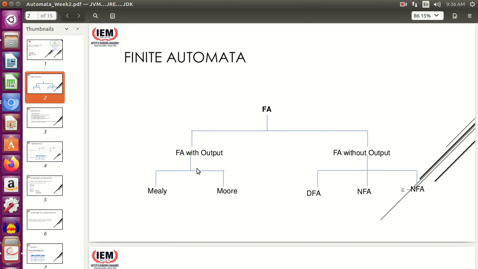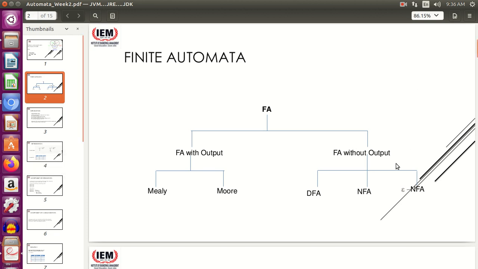Okay. So before going into the formal definition of deterministic finite automata, which is a classification of finite automata, we will see what a finite automata is and what the different types of finite automata are. Finite automata is basically a machine, as the name suggests. It can accept languages which are finite in nature. The different classifications of finite automata can be a finite automata with output and a finite automata without output. In with output we have a Mealy machine and a Moore machine, which we will discuss in later classes.